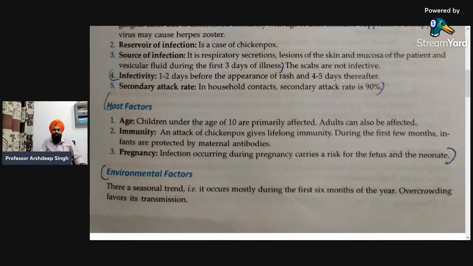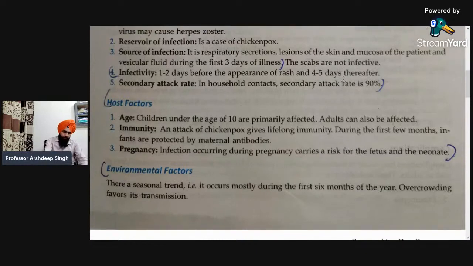Third is pregnancy. Infection occurring during pregnancy carries a risk for the fetus and neonate. It is obvious that any type of infection, not just chickenpox, might be harmful for the fetus. There can be complications, like congenital malformations, if chickenpox occurs during pregnancy. So the pregnant woman must be protected from this infection.